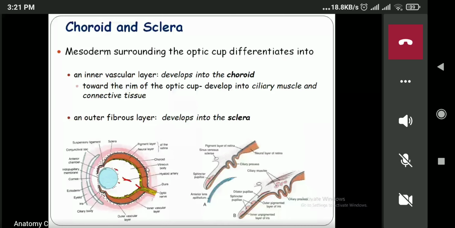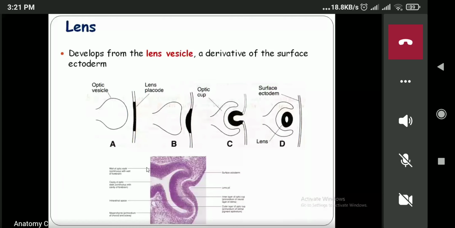Now next one is the lens. I've already told you how the lens has been formed, so I'll just revise this one. This is the optic vesicle which will send some signal to the surface ectoderm, and the surface ectoderm just adjacent to the optic vesicle will get thickened. This is known as the lens placode. The lens placode will invaginate.